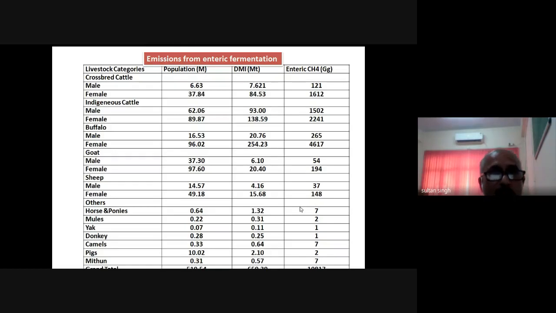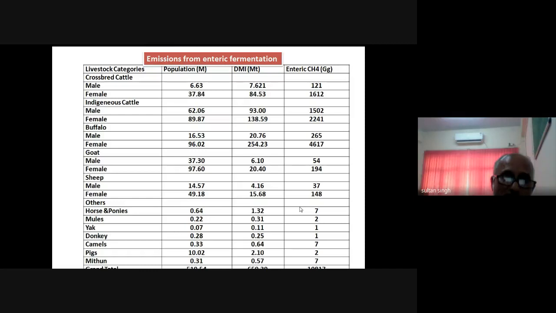Then friends, what is the contribution to methane by the different species? If you see the contribution of male and female indigenous cattle, then buffalo male and female, goat male and female, this is the more detailed distribution of the livestock species and their contribution to the total enteric methane emission. As I told you in my presentation, this is the latest data available in the country, which our country has reported to the UNO.